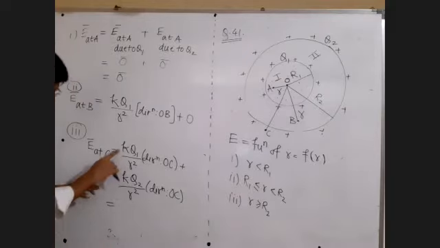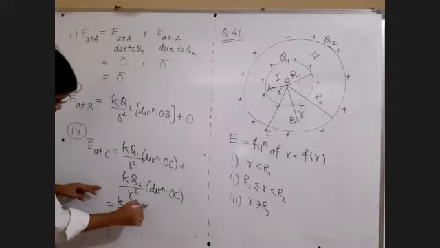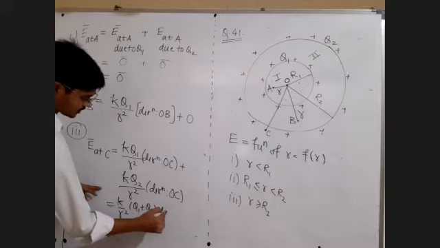What will be the final answer? Sir, K upon R square common. Sir, Q1 plus Q2, yes. Sir, same direction OC will remain as it is.